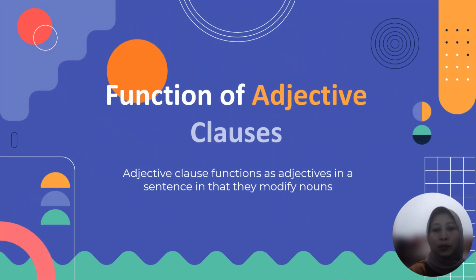Now, we will discuss the function of adjective clauses. Adjective clauses function as adjectives in a sentence in that they modify nouns. Adjective clauses are beneficial to writing, in that they make writing more concise and more descriptive.